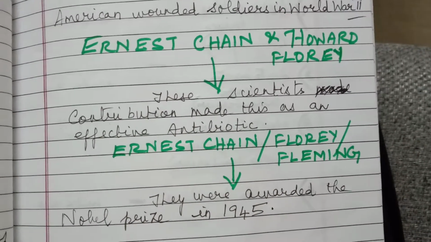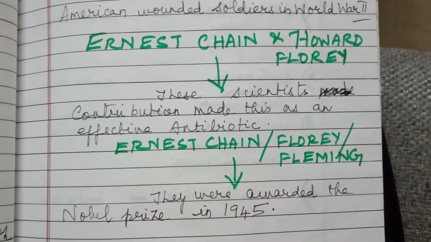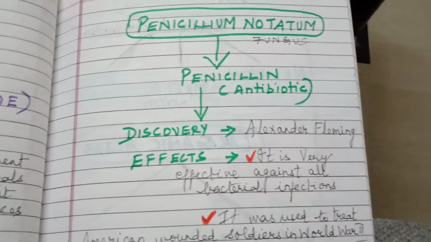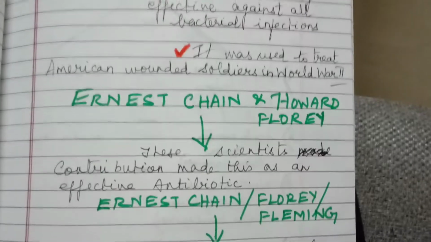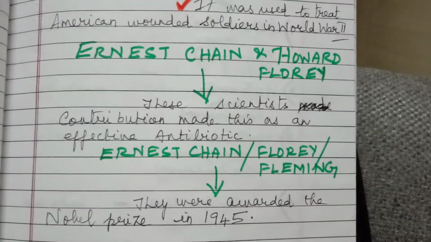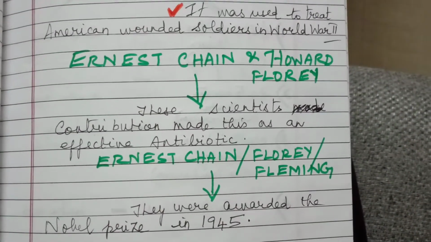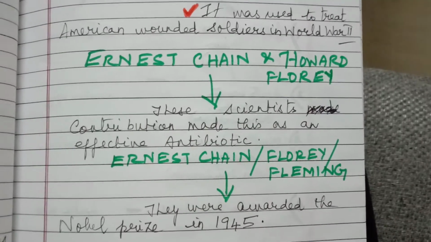And after the discovery of all these antibiotics, some of the deadly diseases such as plague, whooping cough, diphtheria, leprosy, and others have totally come down.